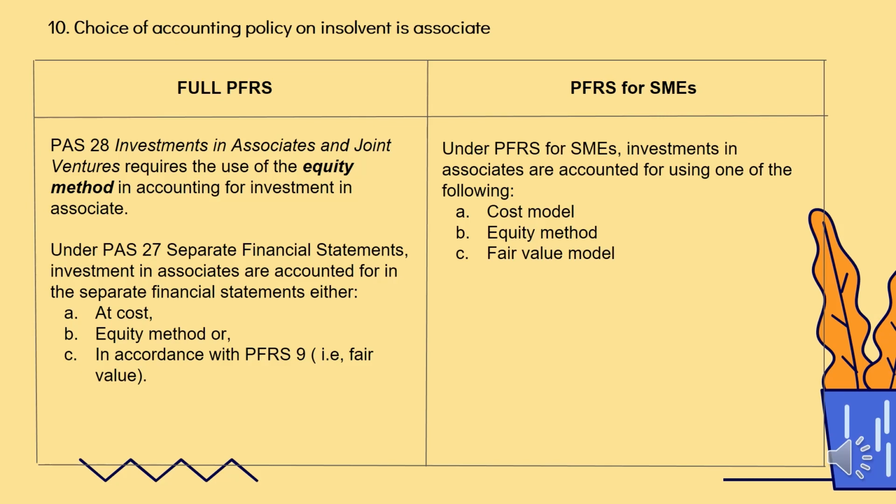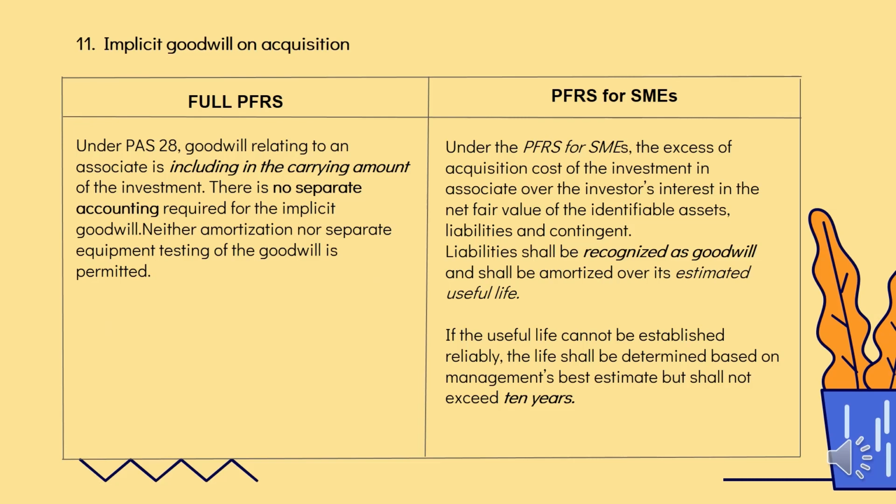Under PAS 28, you are required to use equity method. In PFRS for SME, investment in associate are accounted for using one of the following: cost model, equity model, fair value model. Implicit goodwill on acquisition.